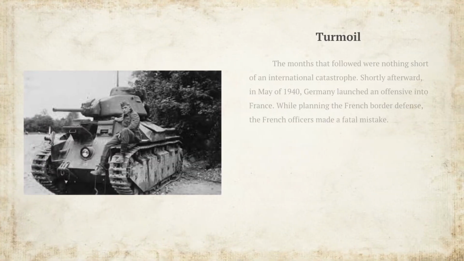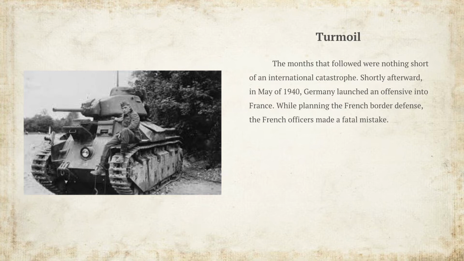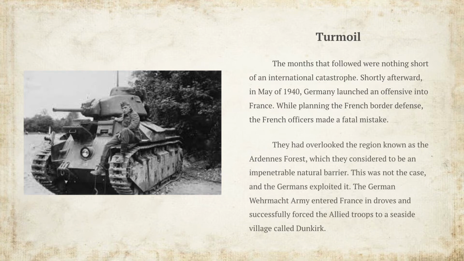Turmoil. The months that followed were nothing short of an international catastrophe. Shortly afterward, in May of 1940, Germany launched an offensive into France. While planning the French border defense, the French officers made a fatal mistake. They had overlooked the region known as the Ardennes Forest, which they considered to be an impenetrable natural barrier. This was not the case, and the Germans exploited it. The German Wehrmacht army entered France in droves and successfully forced the Allied troops to a seaside village called Dunkirk.